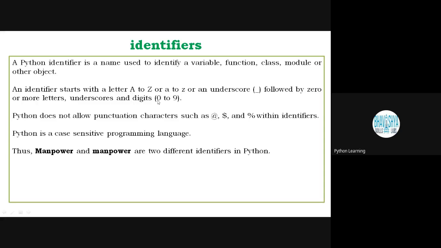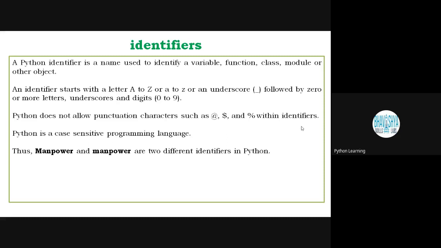Underscore and digits 0 to 9. Python doesn't allow punctuation characters such as at the rate, dollar sign, percentage within an identifier. Otherwise, they have a specific meaning. If I am writing at the rate inside programming, it has some meaning. If I am writing dollar sign inside programming, it has some meaning. Similarly, percentage sign has some meaning. But Python doesn't allow punctuation characters like these inside identifiers. Means inside the variable name, you can't write like this.